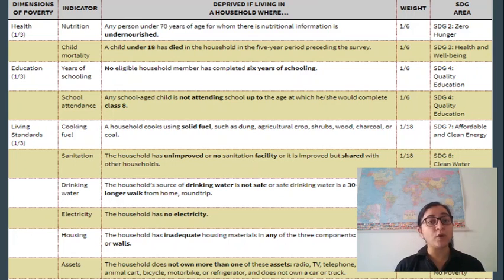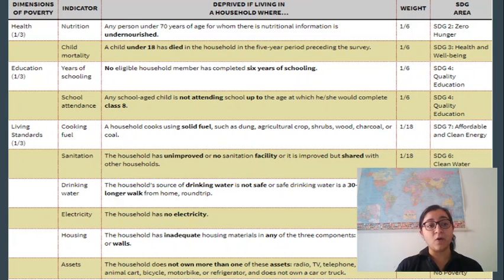Now let's move on to the next dimension, which is education. Here they are talking about years of schooling, which means no eligible household member has completed 6 years of schooling. So they will include a household in the deprivation state of years of schooling when no member has completed even 6 years of schooling. That is mapped with quality education, which is SDG number 4.